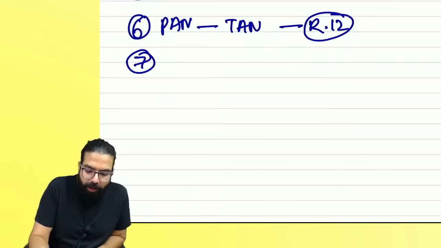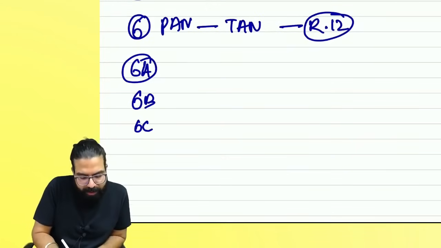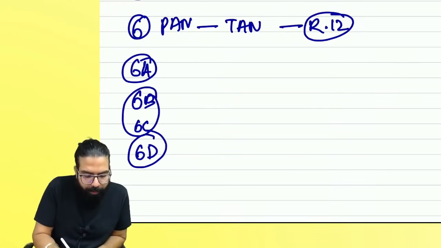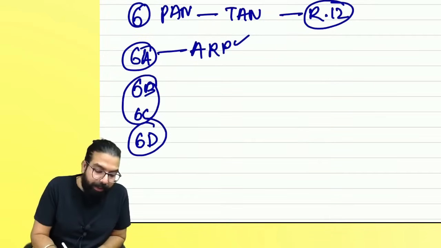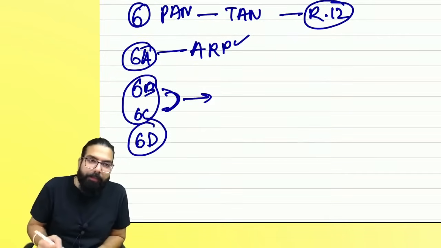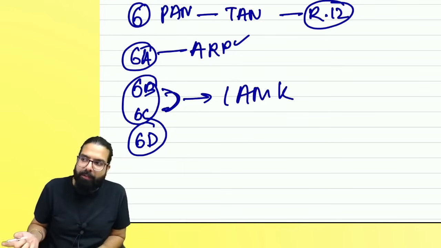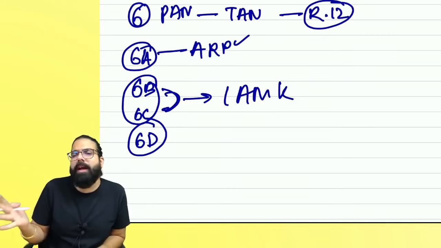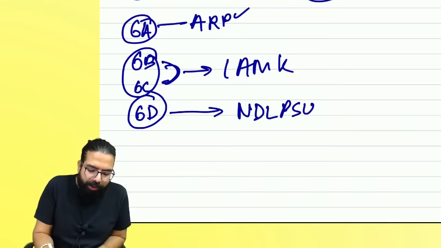Seventh one went ahead. Okay. Now we have 6A, 6B, 6C, and 6D. Correct, everyone? Already registered persons will be required to do Aadhaar authentication from a date to be notified. 6B and 6C told about what, everyone? That I am the Karta. I am the Karta, will be required Aadhaar authentication. I for individual, authorized signatory of all types, managing and authorized partner, and Karta. And 6D, everyone. 6D told that New Delhi PSU is not required Aadhaar authentication.